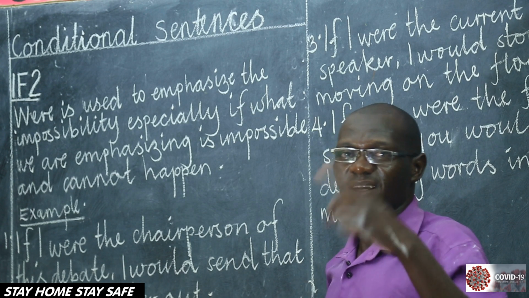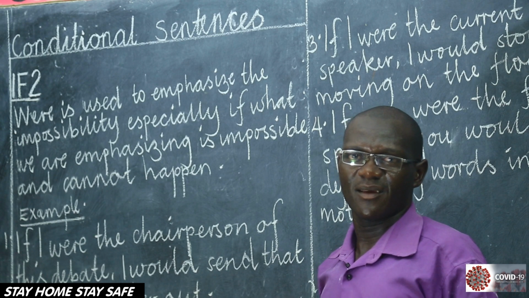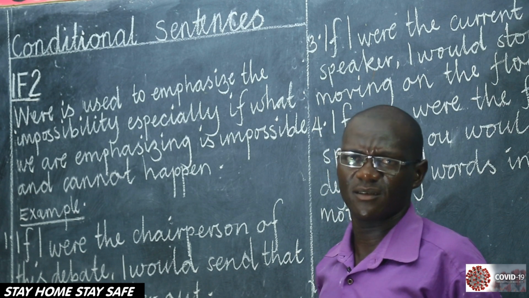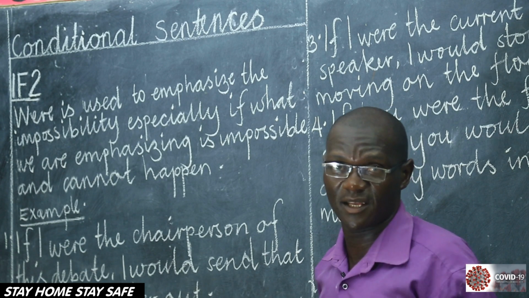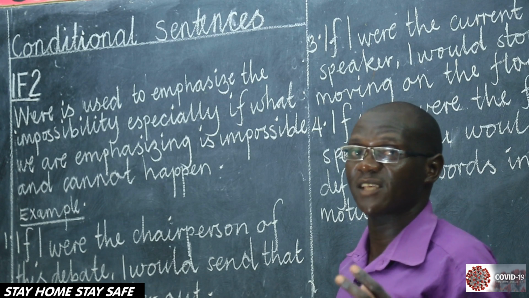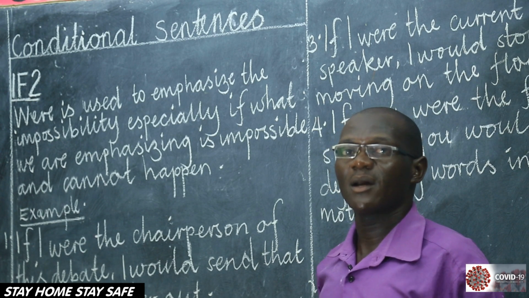If I were a goat, what would you do? Look around. If you were God, I know you cannot be God right now. That's why I use were. So we use were when we are emphasizing those impossible results which we know cannot happen.